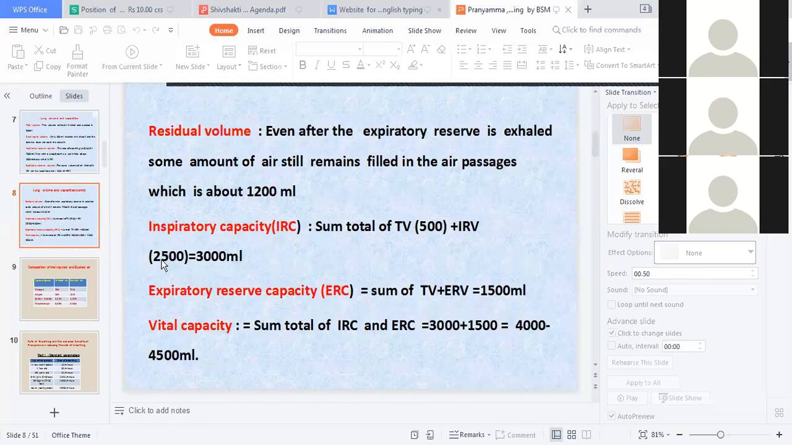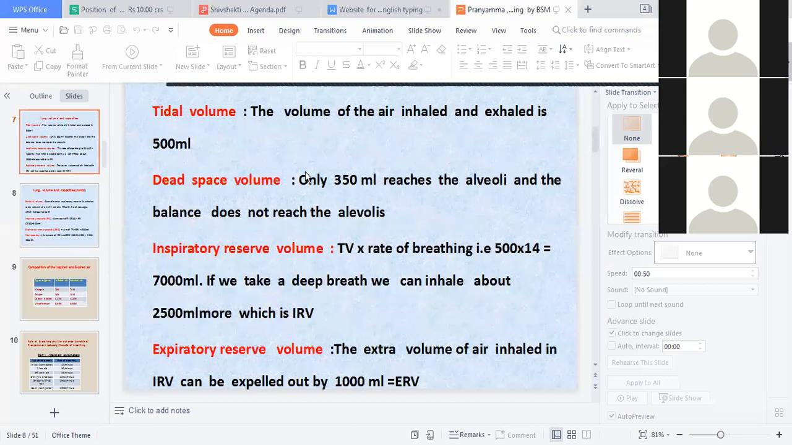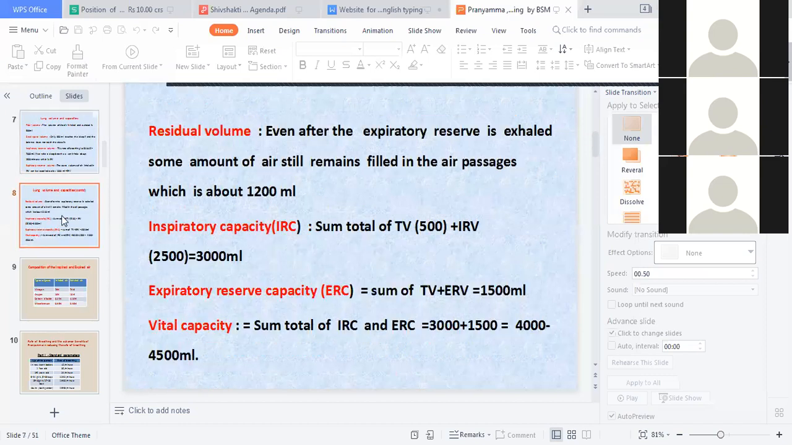Okay. Sum total of the tidal volume, अपन देखा था, tidal volume plus inspiratory reserve volume is equal to 500 plus 2,500, which is 3,000 ml. 500 is the normal tidal volume. Then 2,500 is inspiratory reserve volume after deep breathing. So कितना हो गया? Inspiratory capacity is 3,000 ml.